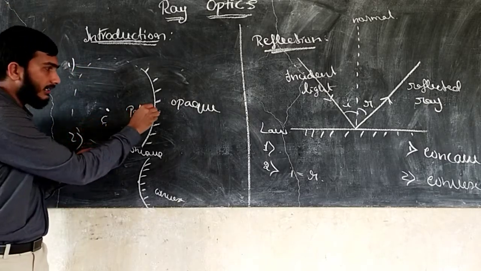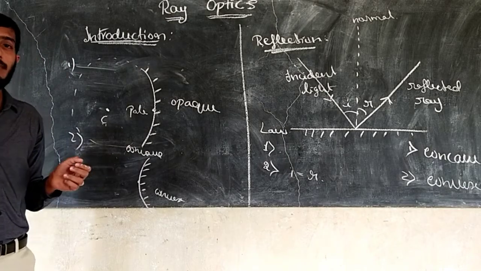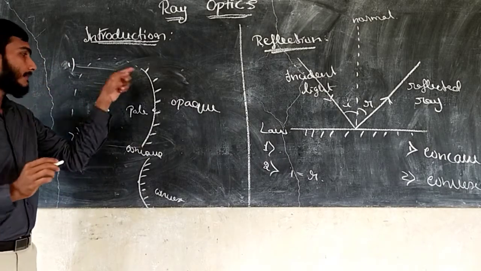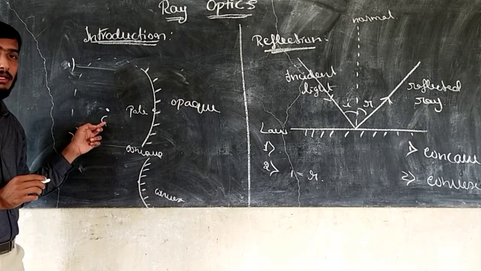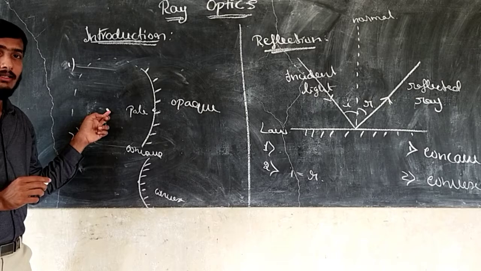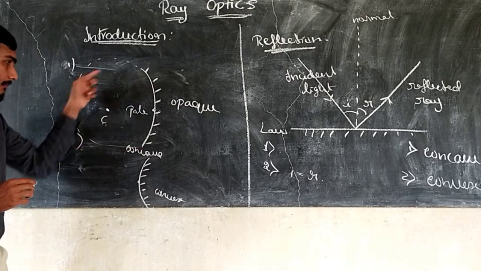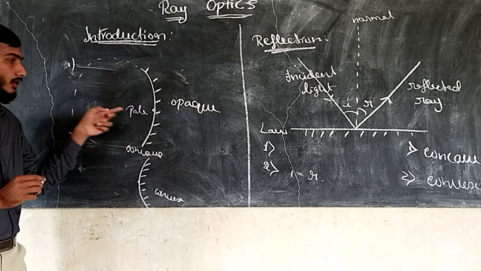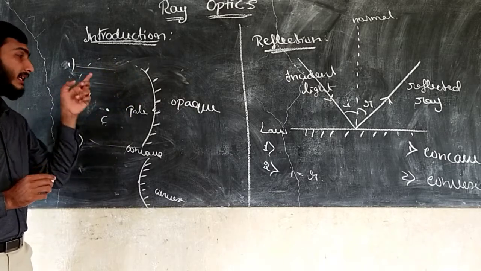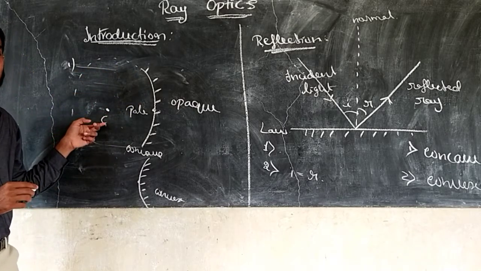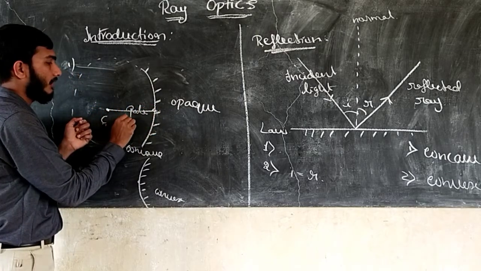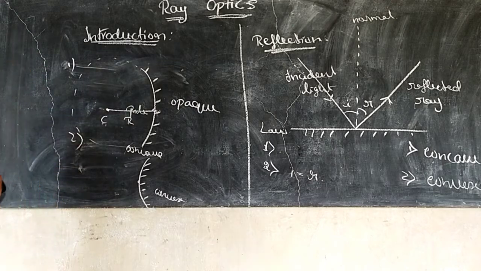So the center of the given mirror is called the pole. But the center of the sphere is called the center of curvature. The distance between the center of curvature and the pole is called the radius of curvature.